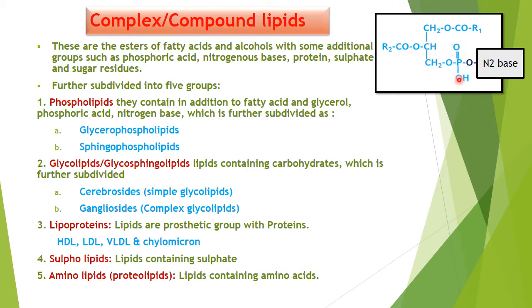In the last third it contains phosphoric acid, that is H2PO4, and one H is replaced by a nitrogen base, and the compound is known as phospholipid. Phospholipids are divided into glycerophospholipid with glycerol as the alcohol, and sphingophospholipid with sphingosine as the alcohol.